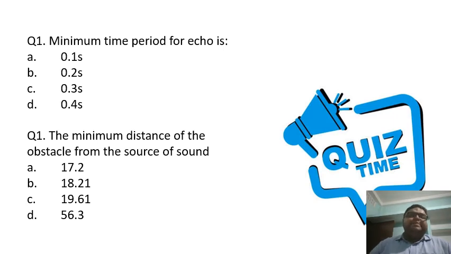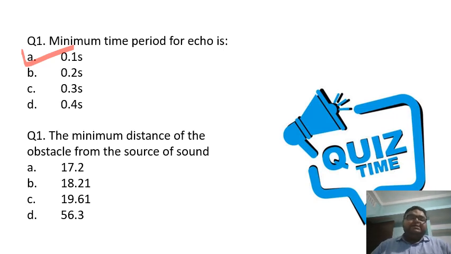Right. So what is the minimum time period for echo? Students, what should be the minimum time period for echo? Or I can reframe this question as, what is the persistence of human hearing, students? Yes, the persistence of human hearing is 0.1 seconds. Right.